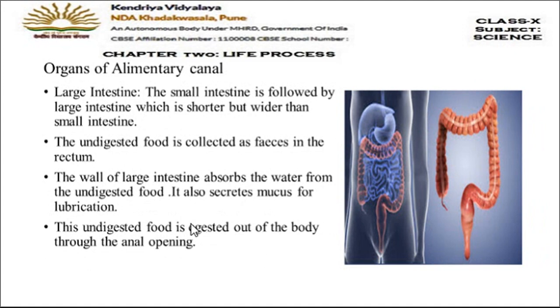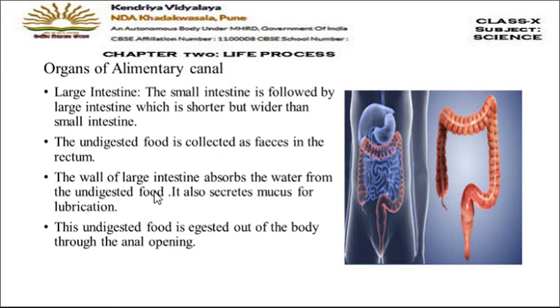Let's move on to the next slide and discuss the large intestine. The small intestine is followed by the large intestine, which is shorter but wider than the small intestine. The name here is large, but in length it is smaller than the small intestine. But why are we calling it large? Because its diameter is more than the small intestine. Now, digested food is absorbed in the blood. What about the undigested food? The undigested food is now pushed on to the large intestine, where it is collected in the form of feces.